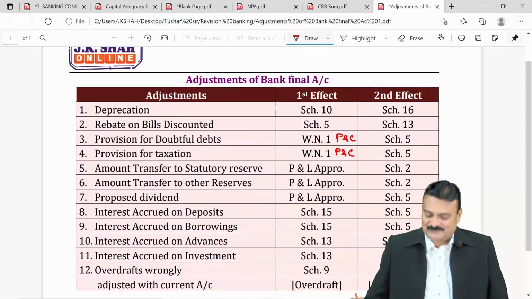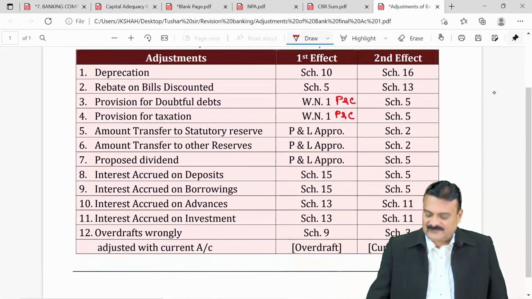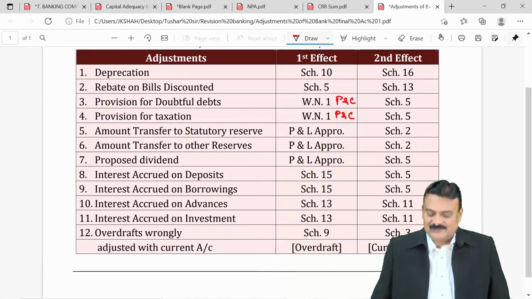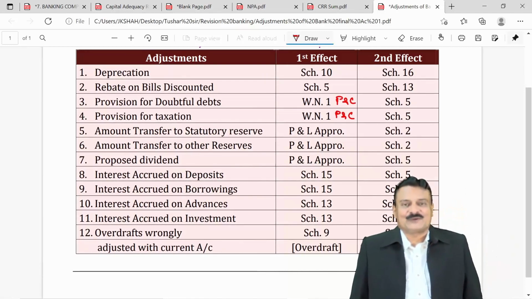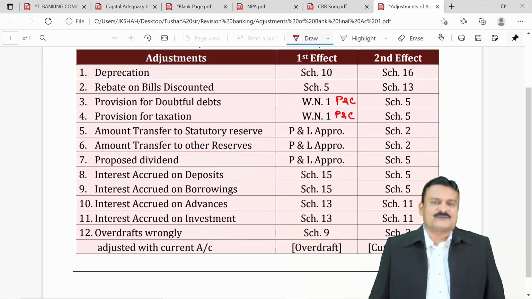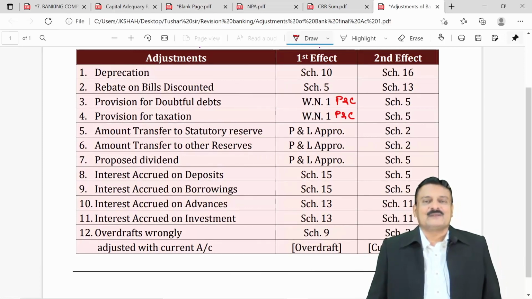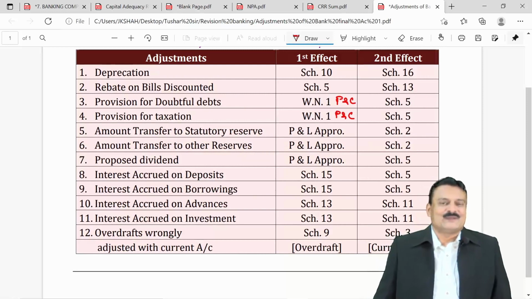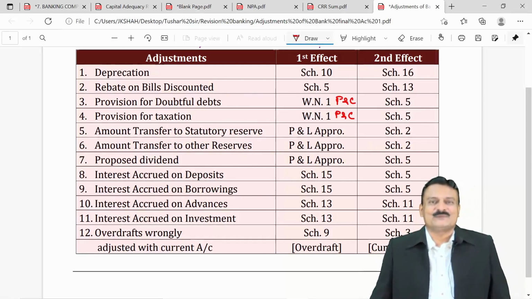First one, depreciation. The first effect is schedule 10, fixed assets, and the second effect is schedule 16, operating expenses. Rebate on bills discounted: of course, when you talk about adjustment, it has to be rebate at the end of the year. The first effect is schedule 5, other liabilities and provisions, and schedule 13, less from discount income.